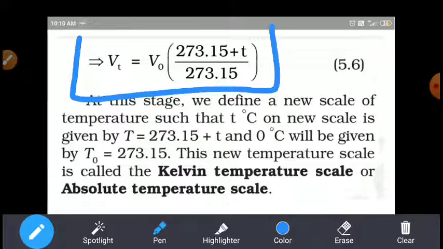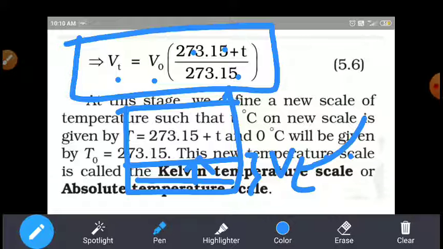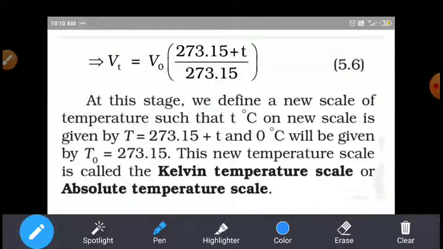This formula is used when you increase the temperature by 1 degree Celsius: the volume increases slightly, by a very small amount. So Vt is equal to V naught (1 + t/273.15), by this formula. It means for every degree rise in temperature, the volume increases by a very small amount. That small amount is the beta. Right? Students, is this clear?